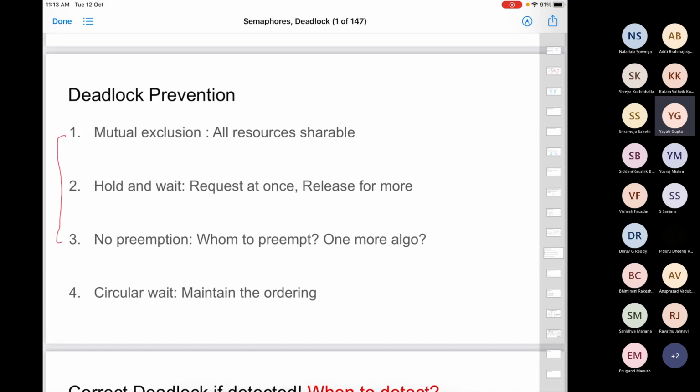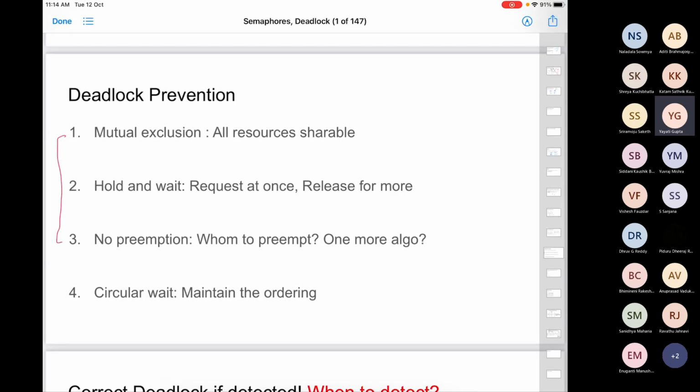So the first idea is you write your program such that every process, whatever resources it wants to execute, it should request them all at once at the beginning of your program. Then it should execute the program and then release. Right? Then hold and wait will not happen. It has whatever it needs at once, it can execute and then it can release all of them. What's the problem with this? It will again make the system less efficient.